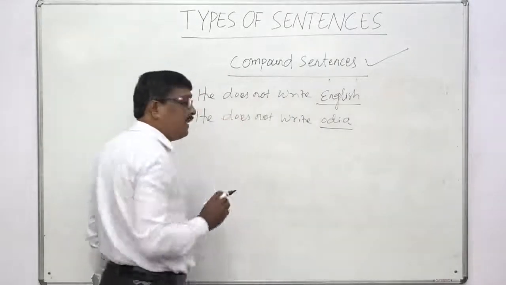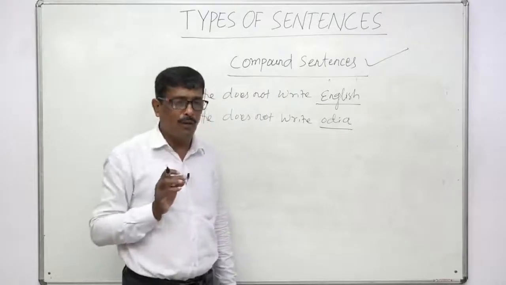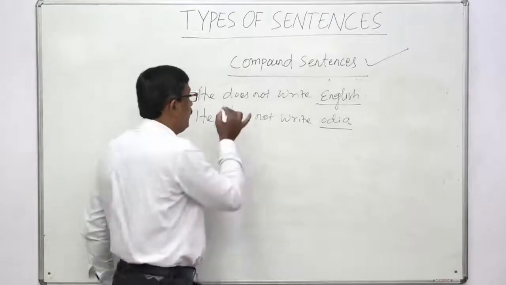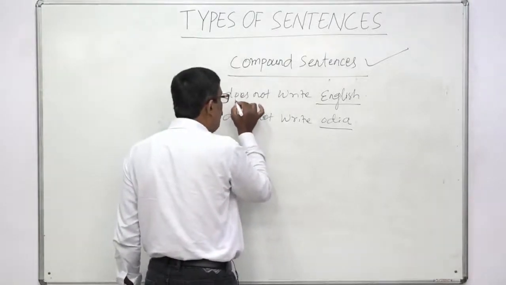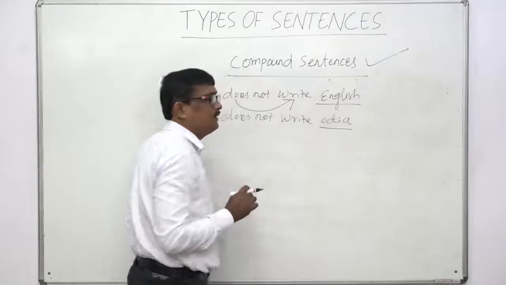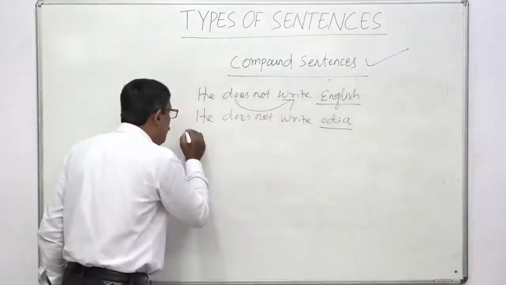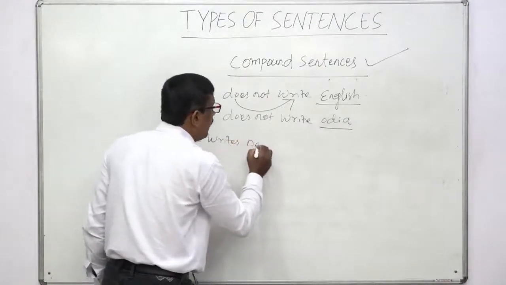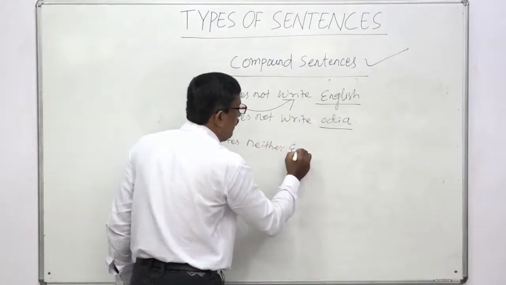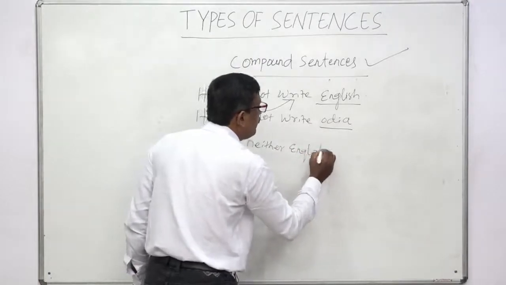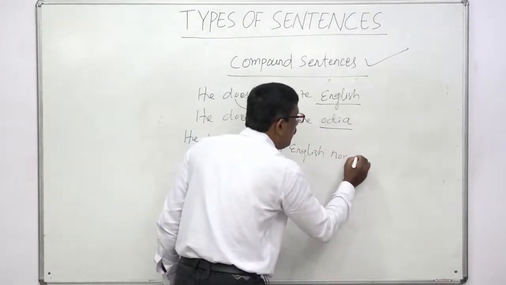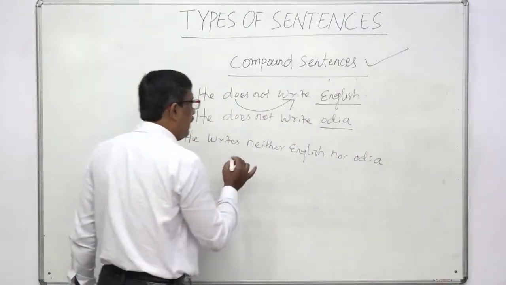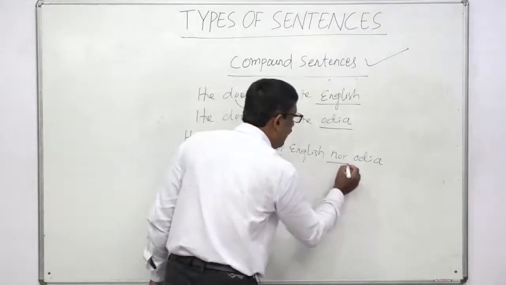While it is present simple or past simple, you should mindfully combine neither nor. That means when does not is used, you have to use s or es or is with the verb. So how will you use? He writes neither English nor Odia. Okay, in this way we can use neither and nor.